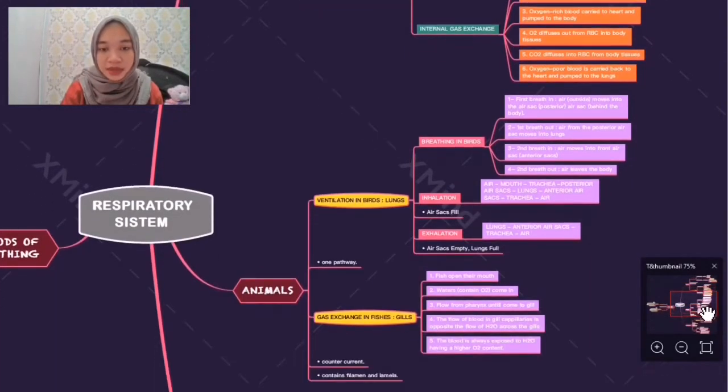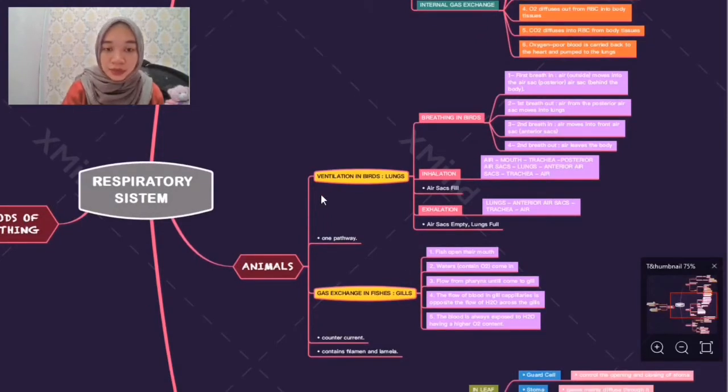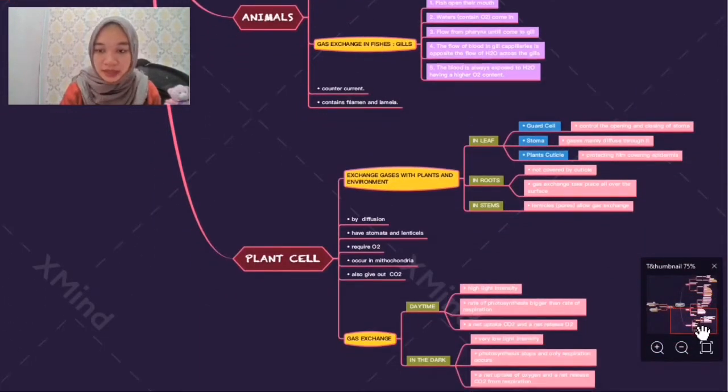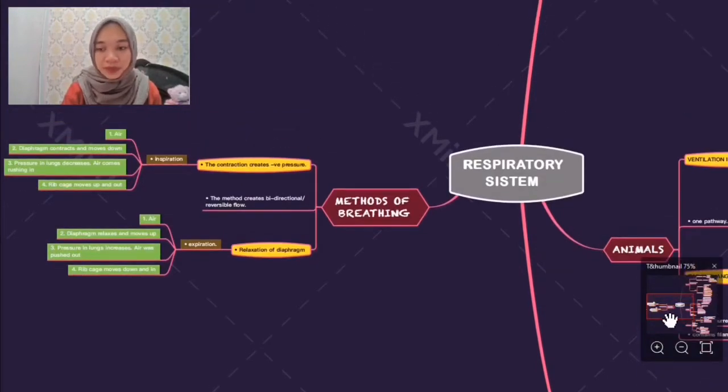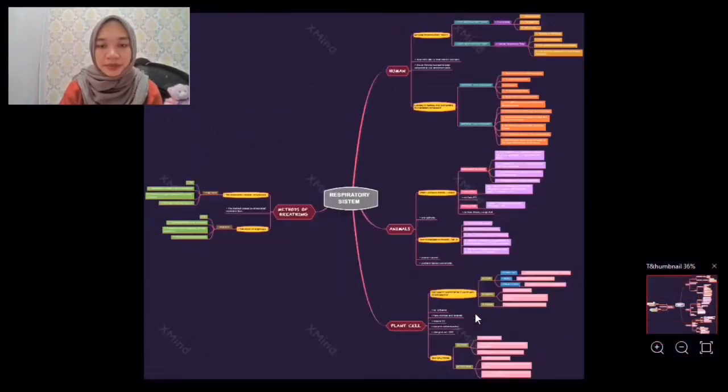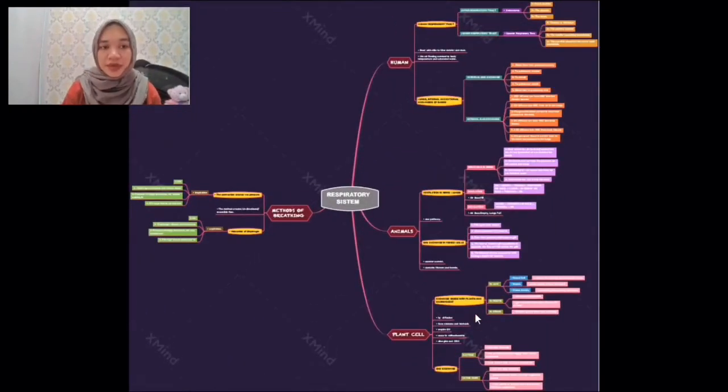Also for the animals, I also divided it into 2, with the explanation and more segments and their flows right here. And also for the plant cells, there are 2 segments, an explanation, and more parts, and for me this is really helpful. So by using this map, XMind, it's very useful and very helpful for students to understand more and study more about their topic for their course. That's all from me. Thank you.